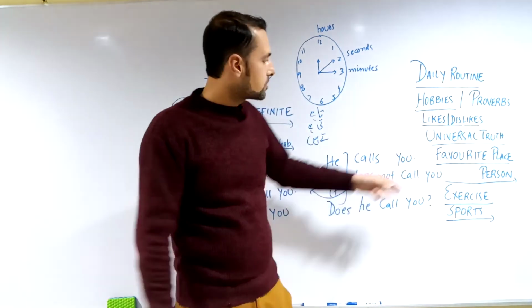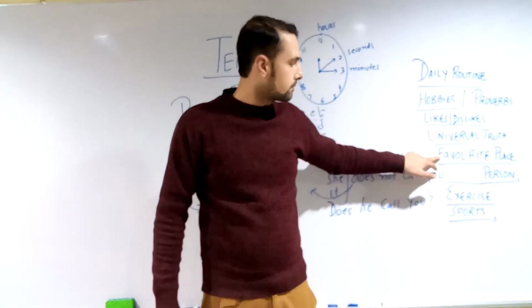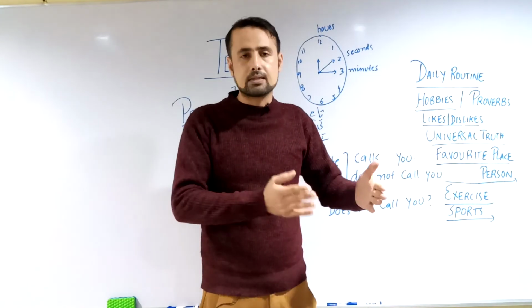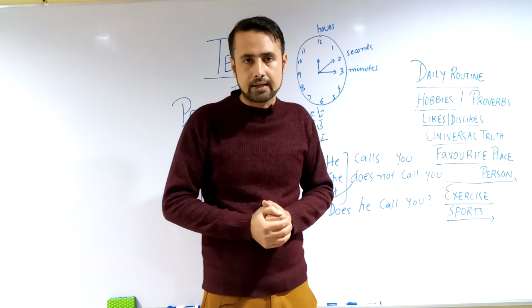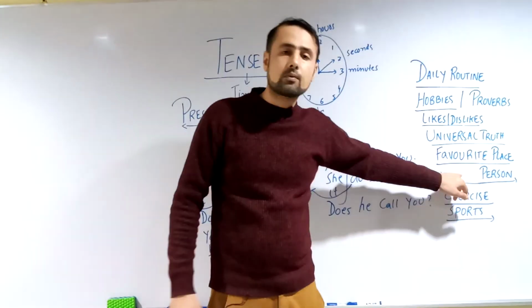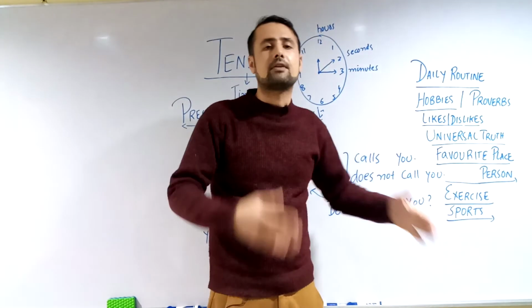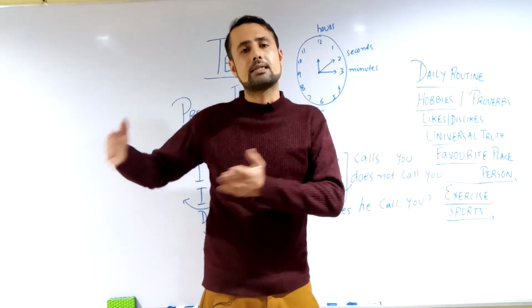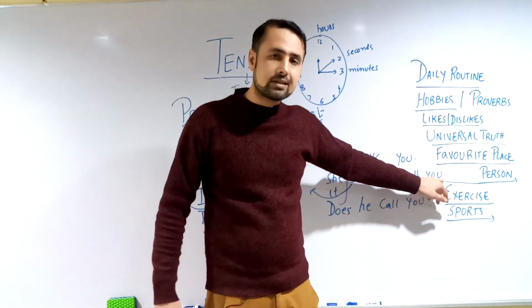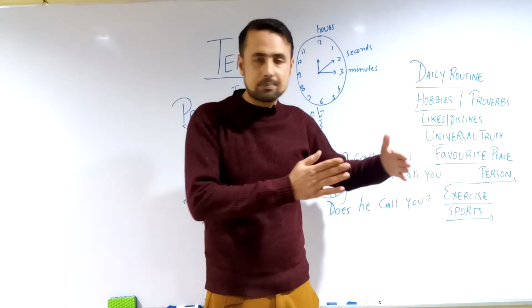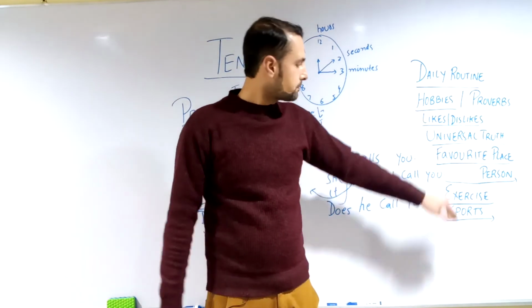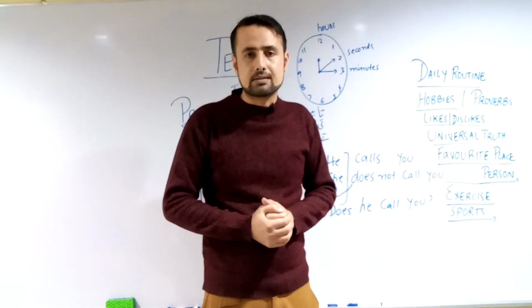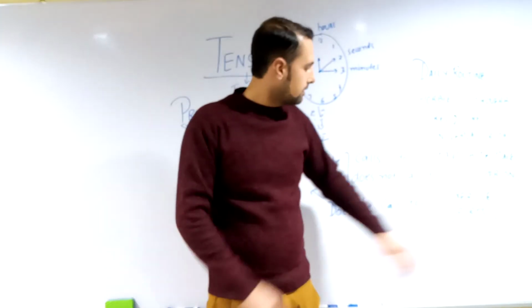What else comes? Favorite place. Which type of places do you like? What is the name of your favorite place? Obviously there would be some place that you like. It also comes along with favorite person or personality. My favorite personality is ABCD. I like him or her because of this. Those things would be relevant with that person, and the person is alive. So you need to describe all those things, in most cases, in your present indefinite tense.